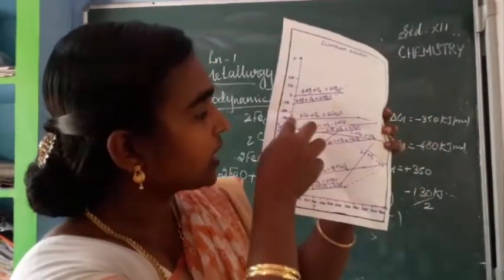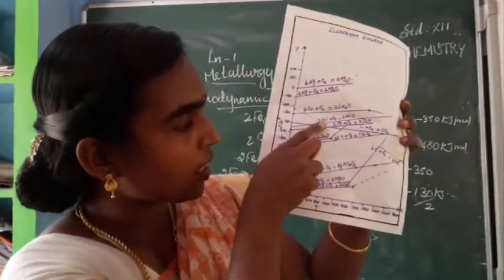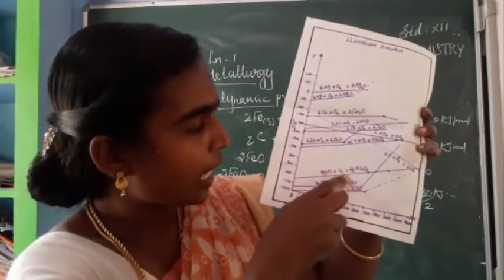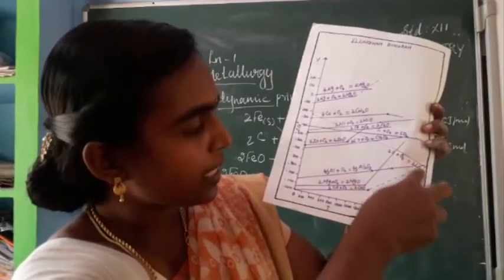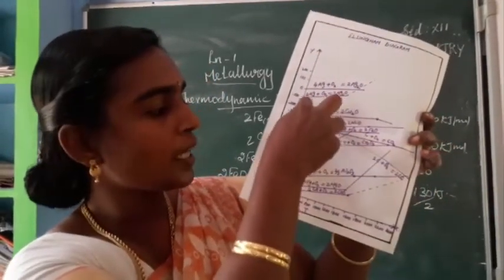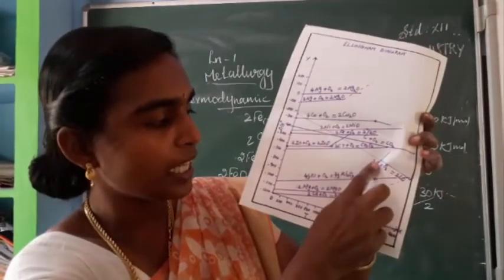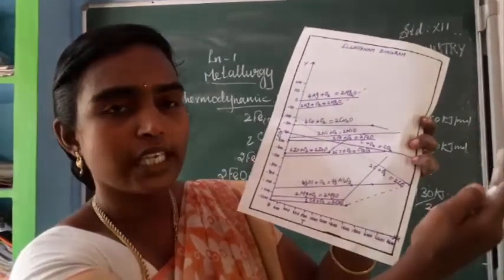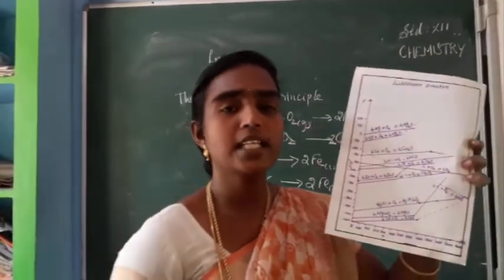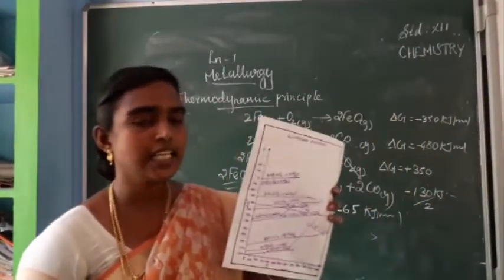Okay. So see this carbon line, carbon is crossing nickel, iron, zinc, chromium, aluminium. So here magnesium till this. So this carbon can be used as a reducing agent. Above 1000 Kelvin, it can reduce all these metal oxides. Is it clear? So next we can see the limitation.